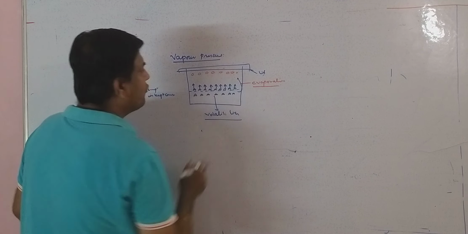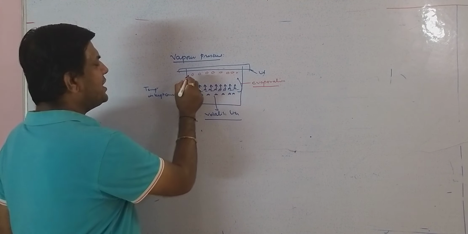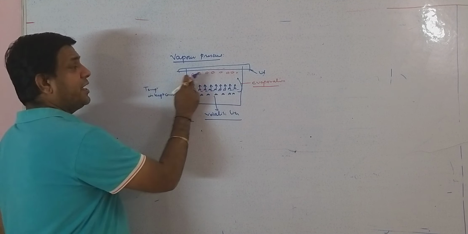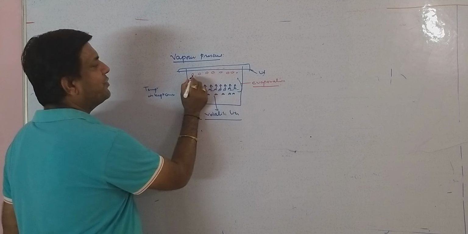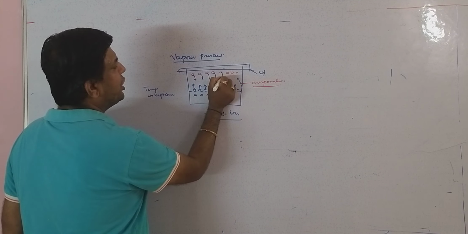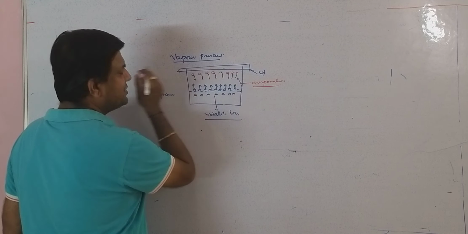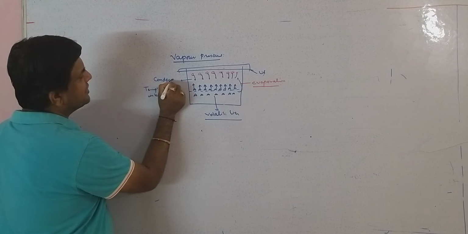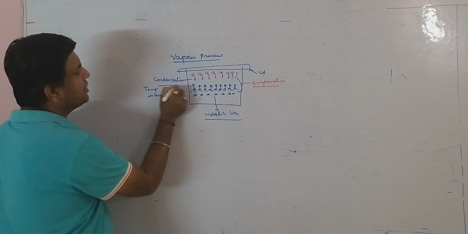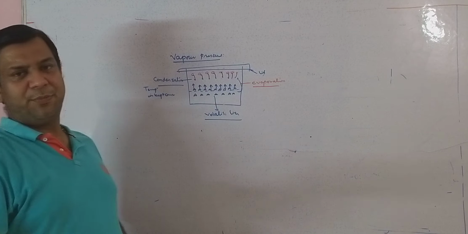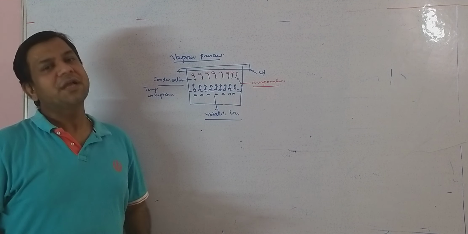Now see what happens. These A molecules will strike the walls as well as the lid and will condense back into their liquid form. That means a second process starts. It is called condensation. So in this condition we are able to see two types of process. The one is evaporation and the second is condensation.